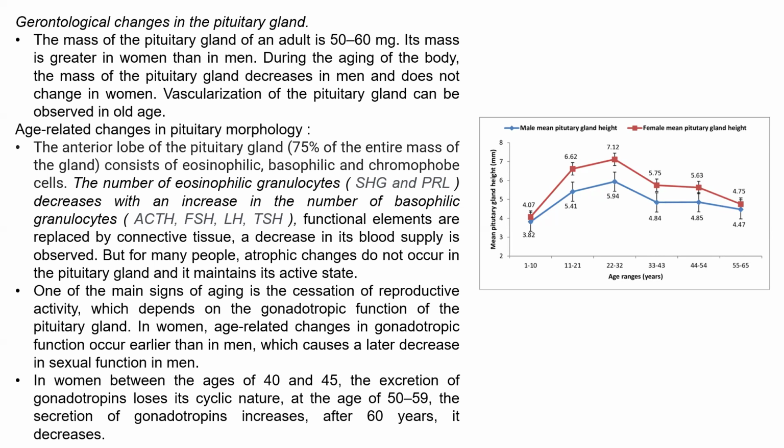In women between the ages of 40-45, the excretion of gonadotropins loses its cyclic nature. At the age of 50-59, the secretion of gonadotropins increases. After 60 years, it decreases.